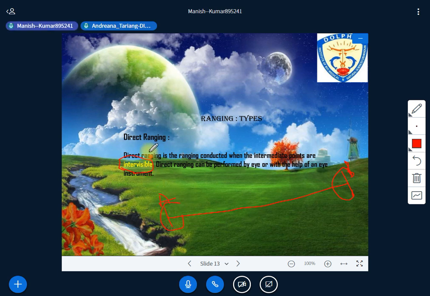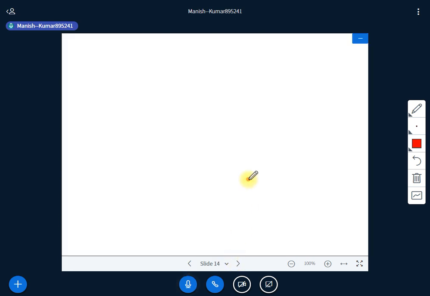Right? Yes, sir, it's clear. Yes. So this point you have to keep in mind: intervisible. It means the first and last points are intervisible. Then you can use this method of direct ranging.